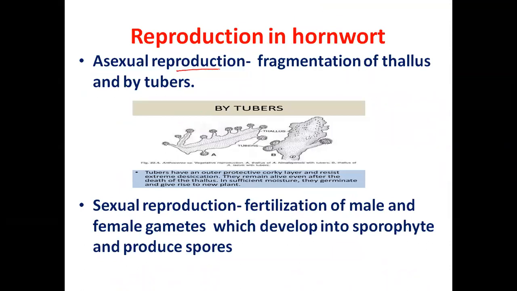Asexual reproduction in hornwort is by fragmentation of thallus or by tubers. You can see these structures. These are the tubers. They are extremely resistant. Even if the plant dies, they remain alive, and when they find moisture, they grow into a new gametophytic plant body. Sexual reproduction is by fertilization of male and female gametes. The sporophyte is produced and that produces spores.